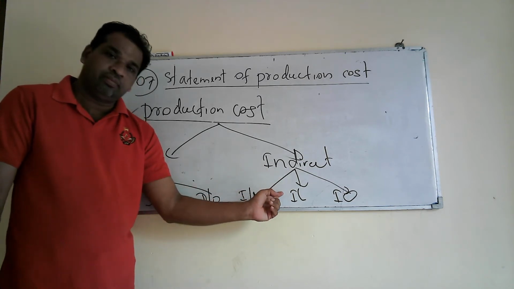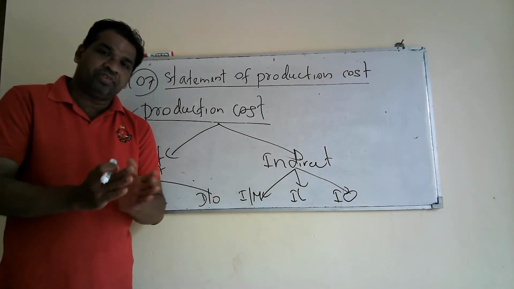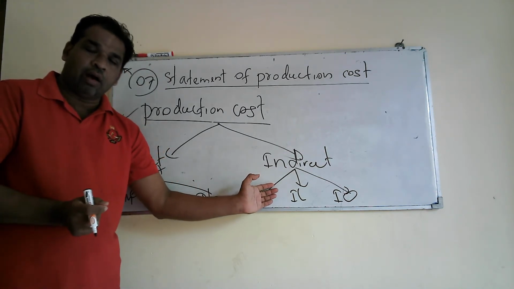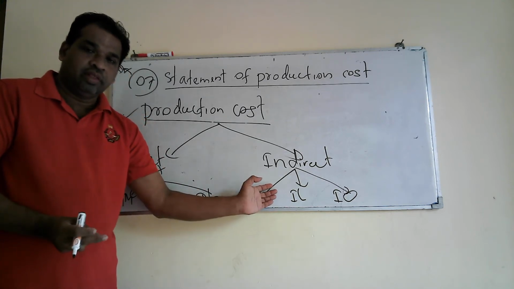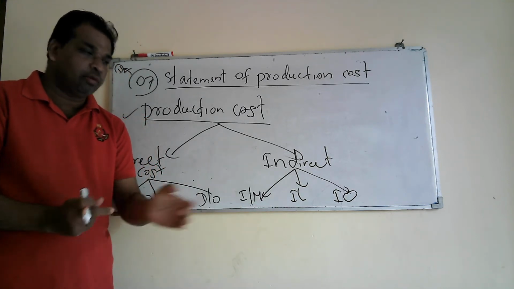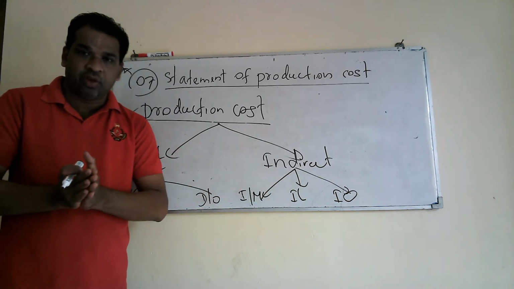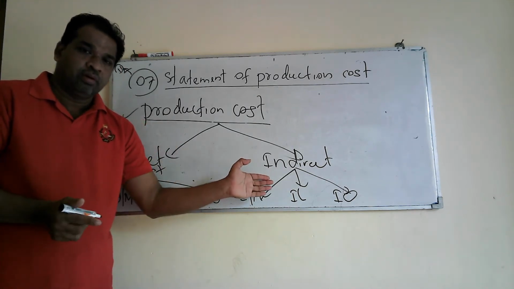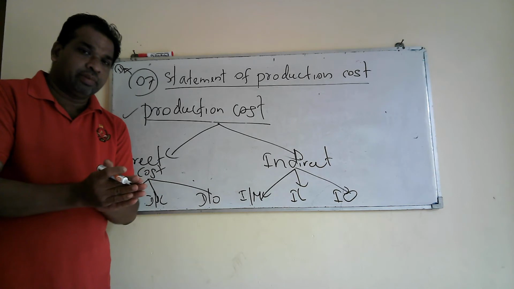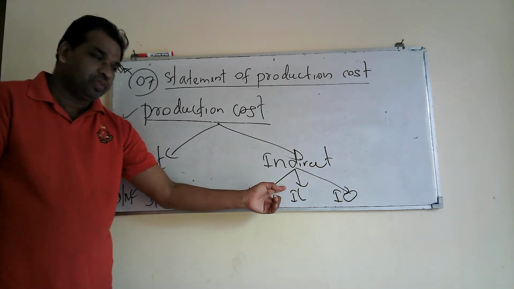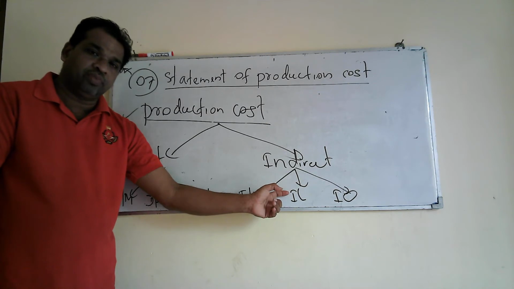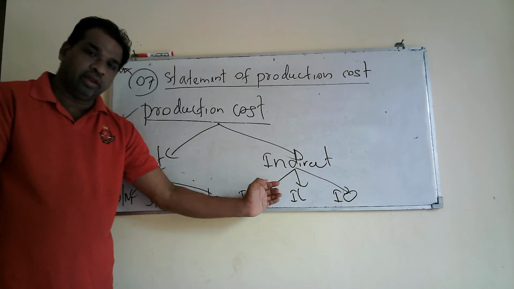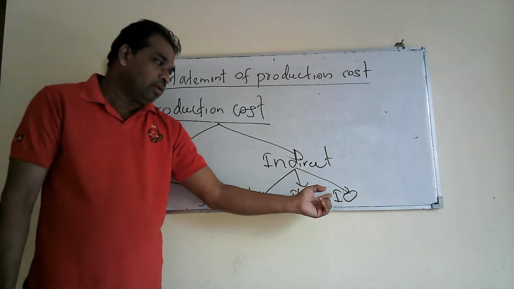Then indirect labor cost. There are employees who are not directly involved in the production process. For example, in a garment factory, there can be supervisors, factory managers, and foremen. They are not directly involved in the production process. They organize, supervise and manage the factory, and they are also paid. But we cannot directly attribute the payment made to them, so it comes under indirect labor. The payments made to employees who are not directly involved in the production process are called indirect labor. You understood? Then we can come to the final element.